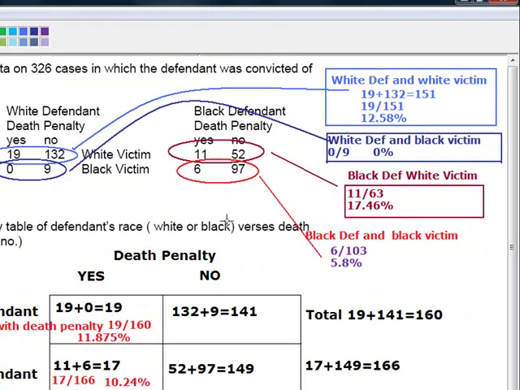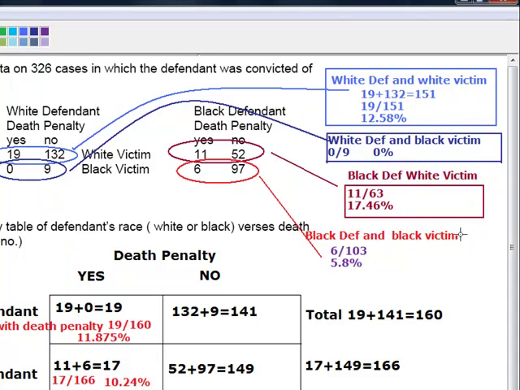Makes sense. Let's go here. When the victim is white, what's the rate of conviction with death penalty? It's 12.5 for whites, right? For blacks, it's 17.46. Who is being convicted here at a higher rate? The black defendants.